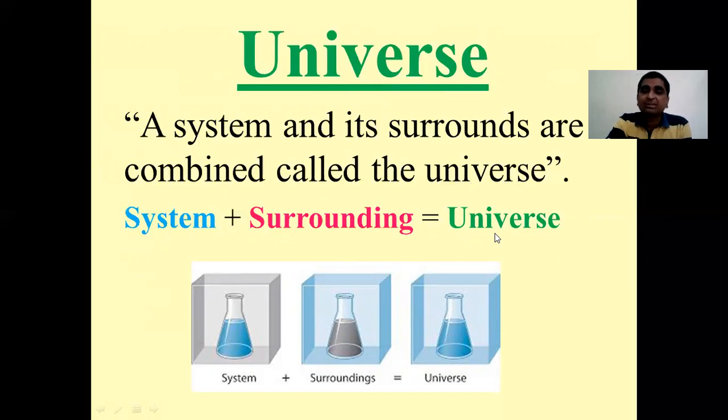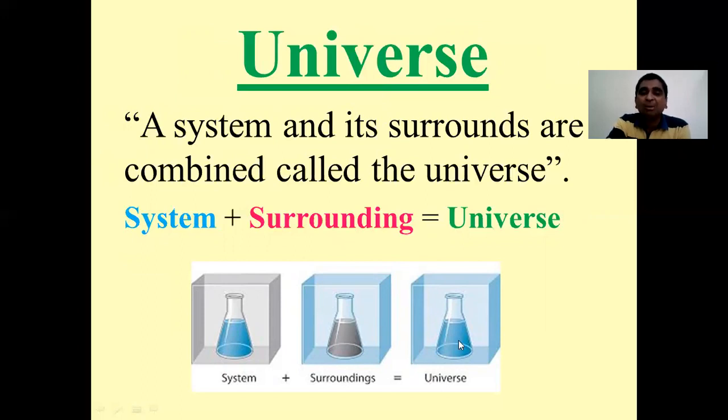Now for the sake of understanding, let us consider a simple example where I have taken a conical flask, and into that conical flask I have taken some water, and that is kept in a box. So here this water which is taken in this conical flask is my system. The portion of this box, the inside portion other than this conical flask, is now the surrounding for me.